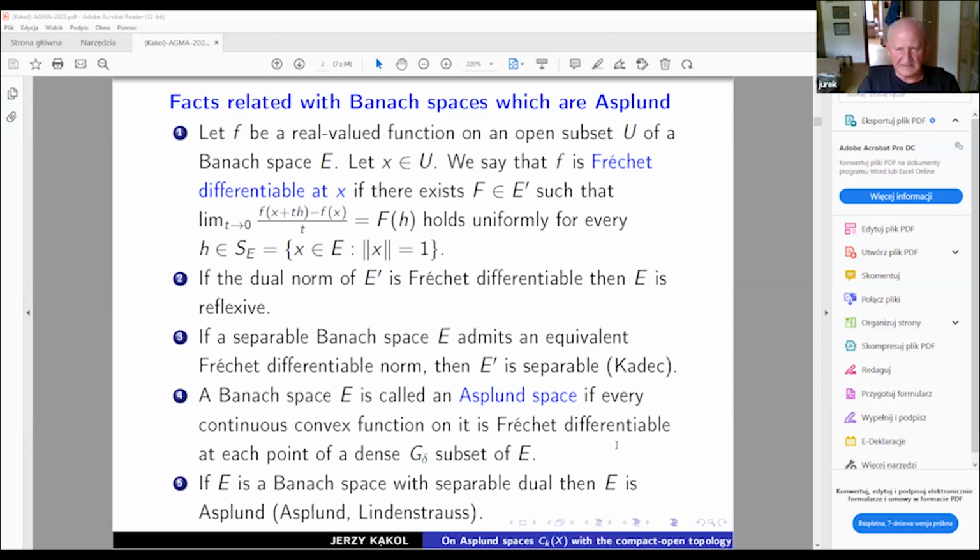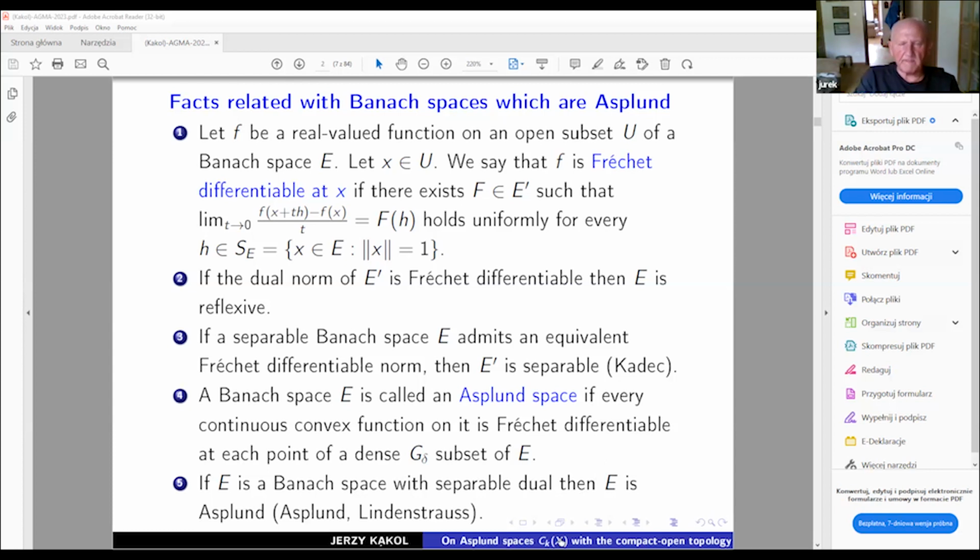So for Banach spaces with separable dual, the very easy and handy information says that this space is already Asplund, so we have this connection with Fréchet differentiability, which was already explained on the first slide. So we know what a Banach space with the Asplund property is.